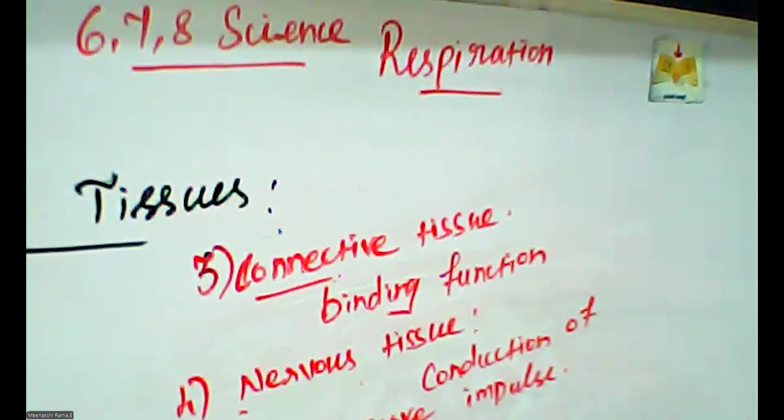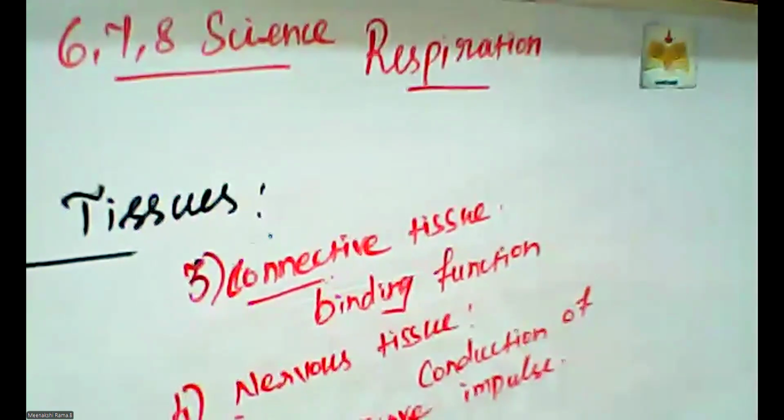Okay. So what are the topics learned? First one is the respiration part and another one is the tissues part. Is there any doubt? Please ask me, raise your hand, type your question or put an emoji. In the learning process, we go through the lesson each and every day, and we want to clarify the doubts each and every day.